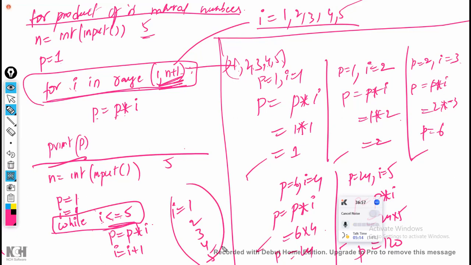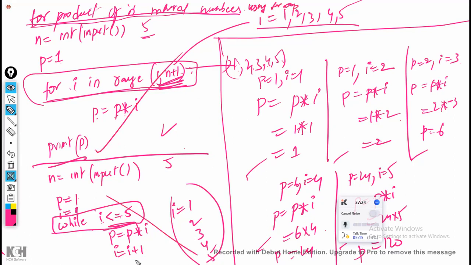Now, for example, sir, in the interview, they asked you the question, for product of n natural numbers, write the code. Assume this same question was asked in the interview. Now, what do I have to write? Choice is yours. Anything of your choice, whichever you feel easy, that is the best one. For example, in the interview, they asked, write the program for the product of n natural numbers using the for loop. If they have given in the question using for loop, means this is the only answer.